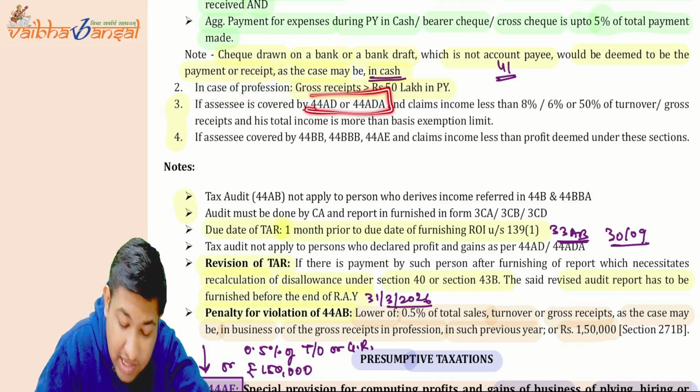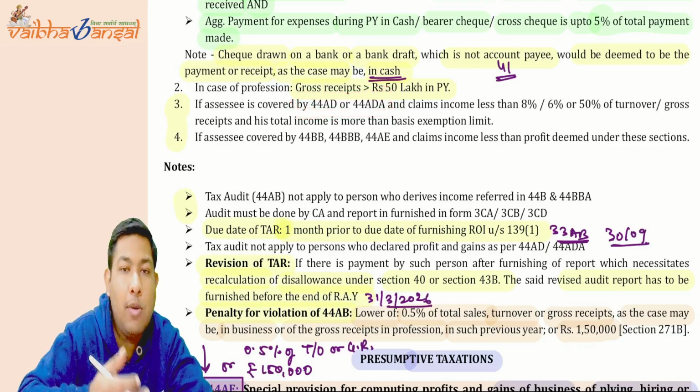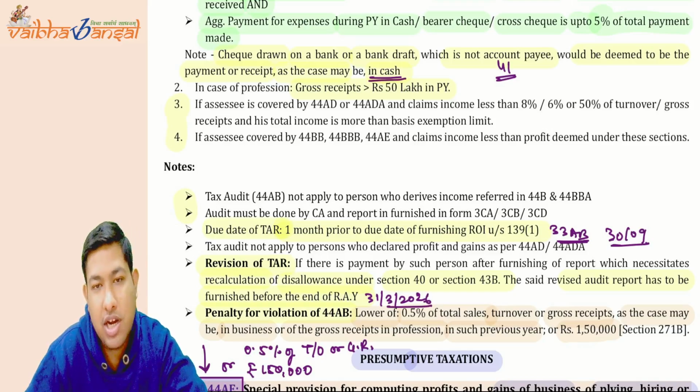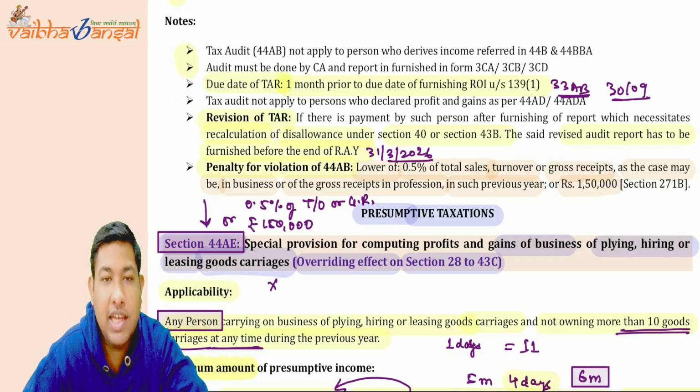Okay, now in case of a profession, this limit is 50 lakh rupees. Now if you are taking any benefit of the presumptive taxation, and you choose to opt lower than the value given in the presumptive taxation, then you have to complete your books of accounts and get them audited as well. I hope it is clear. Now the due date of filing of TAR, the tax audit report, is 1 month prior to the date of filing of return of income.